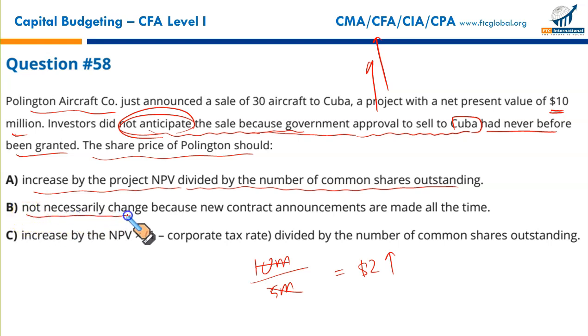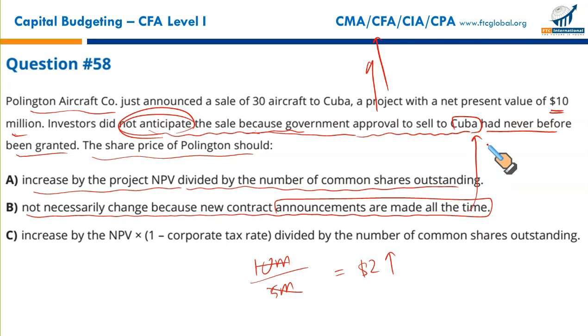B, not necessarily change because new contract announcements are made all the time. Yes, new announcements are made all the time, but not to Cuba. The Cuban Missile Crisis, I'm sure you would have read the history. It was one of the staunchest opponents of America way back in the Cold War. So this is not true. B is not right. Yes, announcements are made all the time, but not the sale to Cuba.